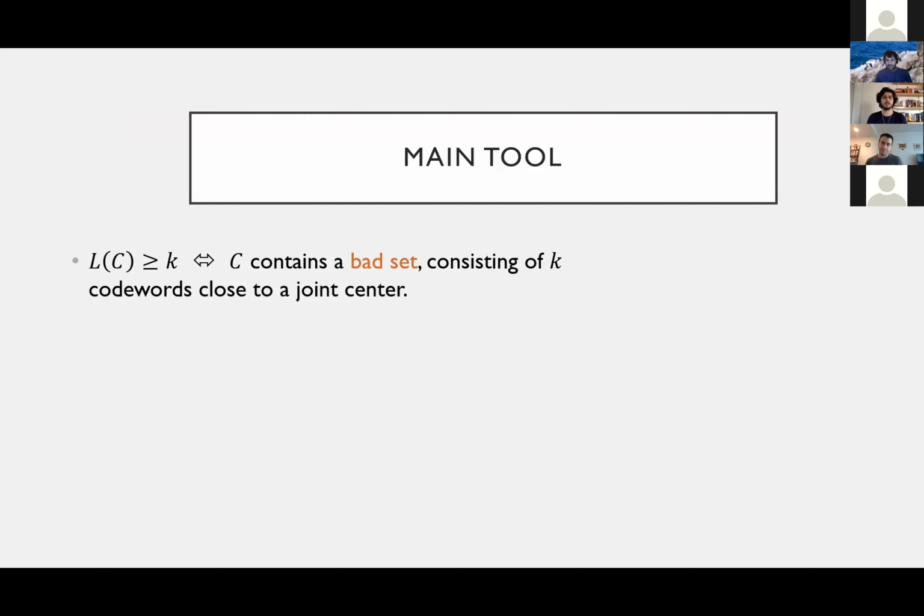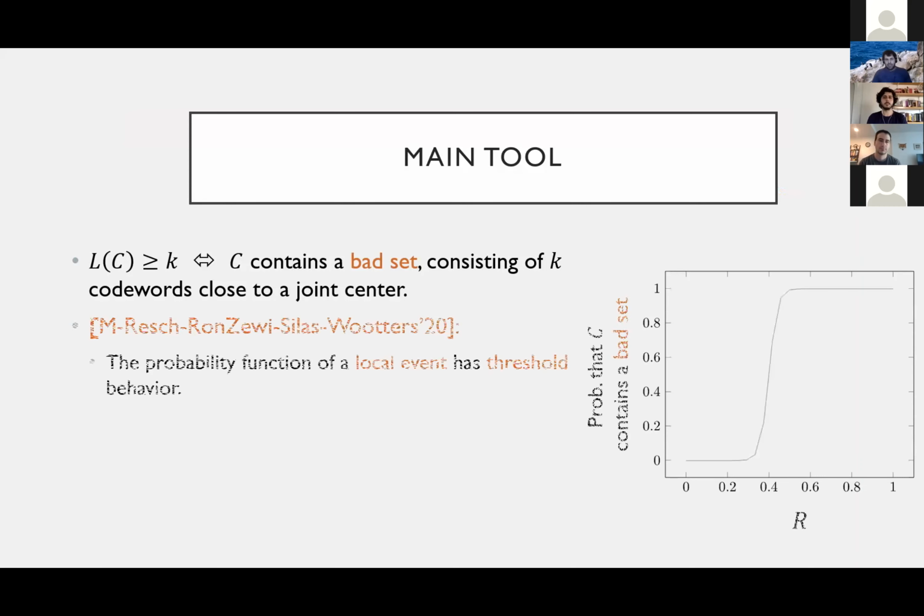And what we basically need to prove is that a random linear code above a certain rate is likely to contain a bad set. And this brings us to a recent work by Resh, Rontzvi, Silas, Wootters, and myself, which analyzes something more general. This work talks about local properties of codes. And I'm not going to define what's a local property, but it's just enough to say that containing a bad set is a local property.